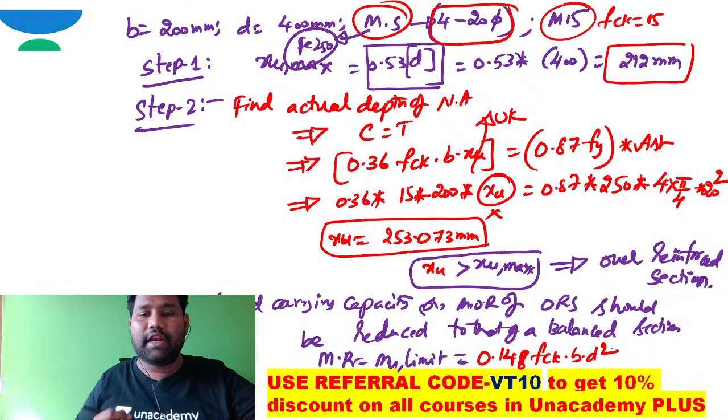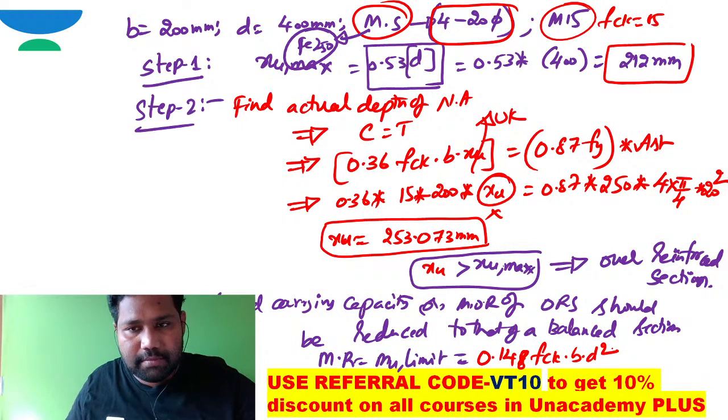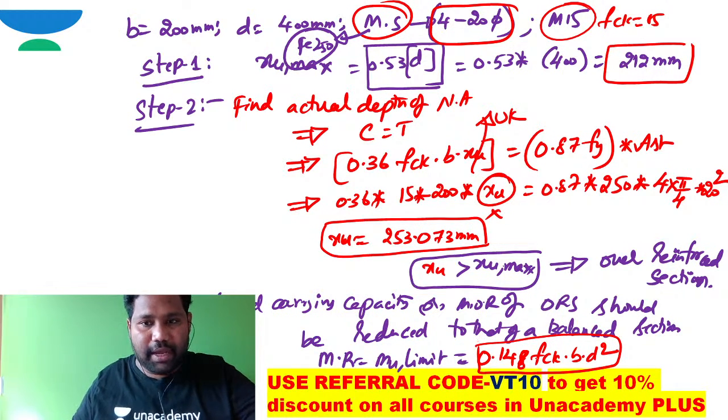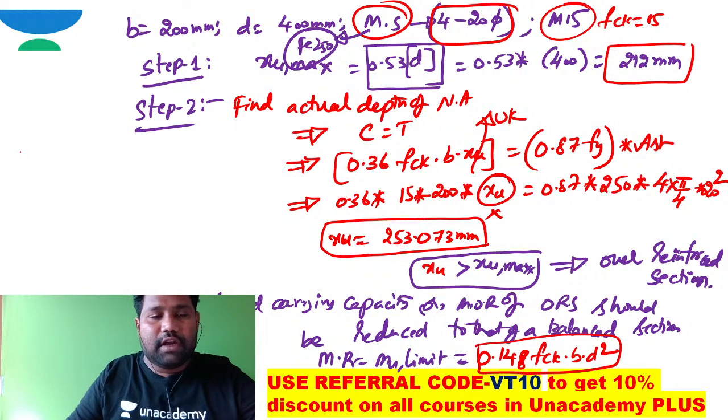This was already derived. Let me just substitute the same thing, or you will get the same answer from the compression force into lever arm by taking XU as XU max. You will get one and the same answer. So if I just work out this one, my moment of resistance